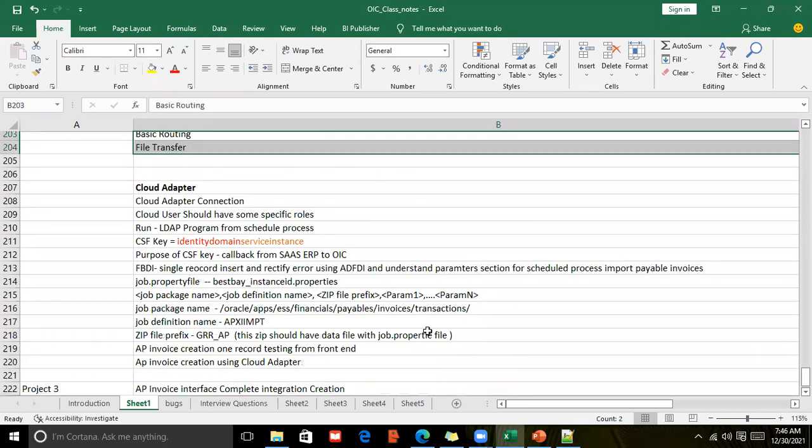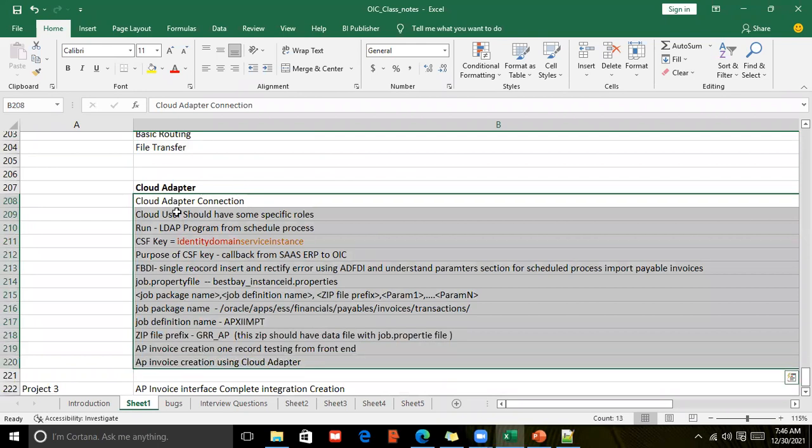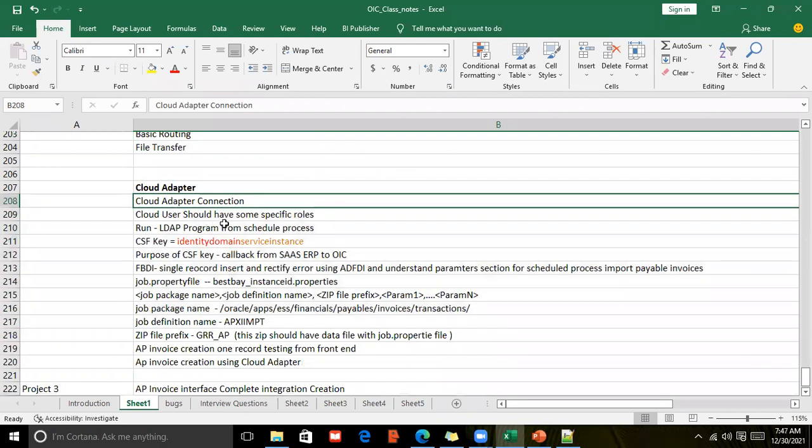After this, we'll go with the cloud adapter. Cloud adapter is, what is the connection? How to use the cloud adapter? Since we have an Oracle ERP cloud SaaS system, I want to perform AP invoices interface or items conversion, or if I want to perform employee conversion in HCM. HCM, it is not possible. Only the things which are related to ERP cloud, we will be using the cloud adapter.